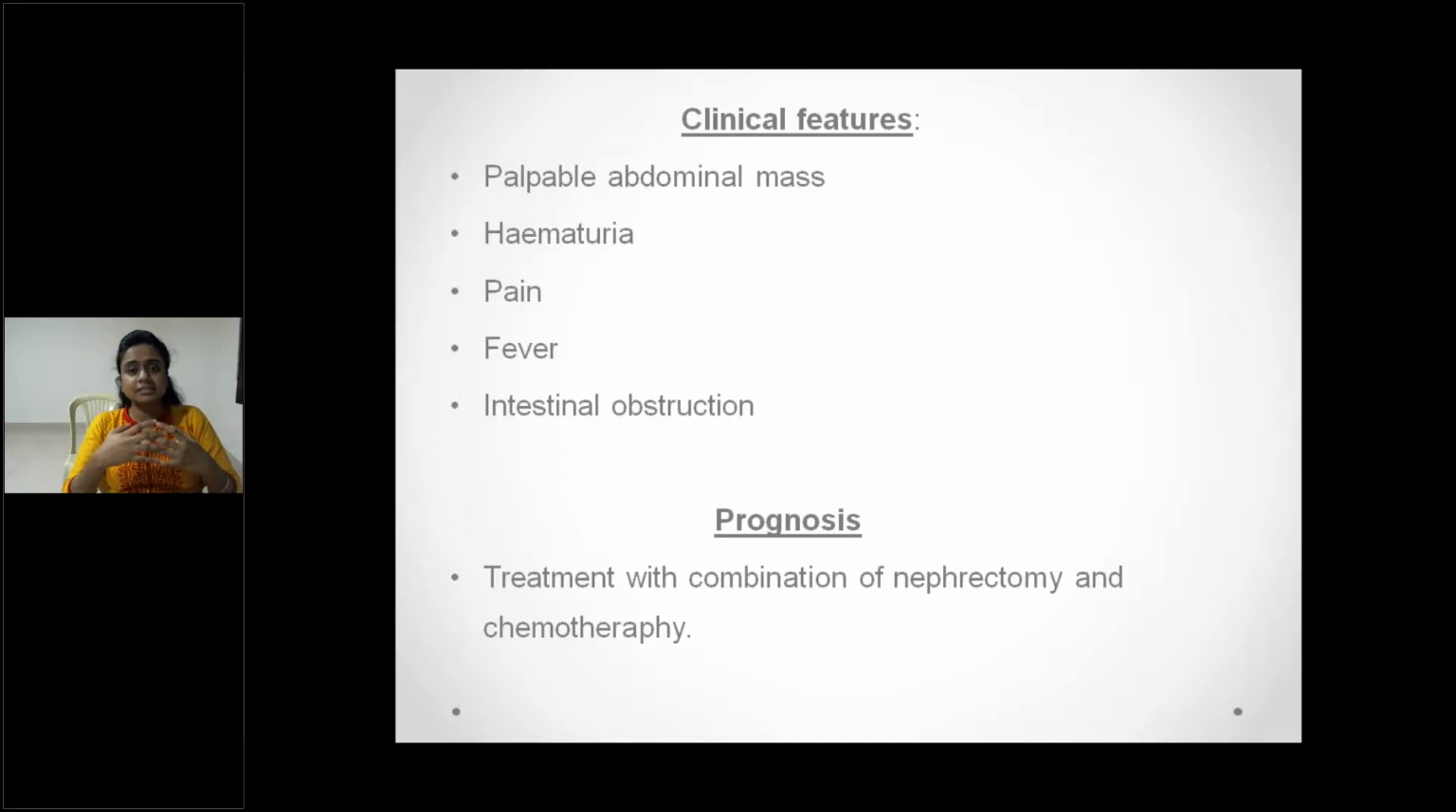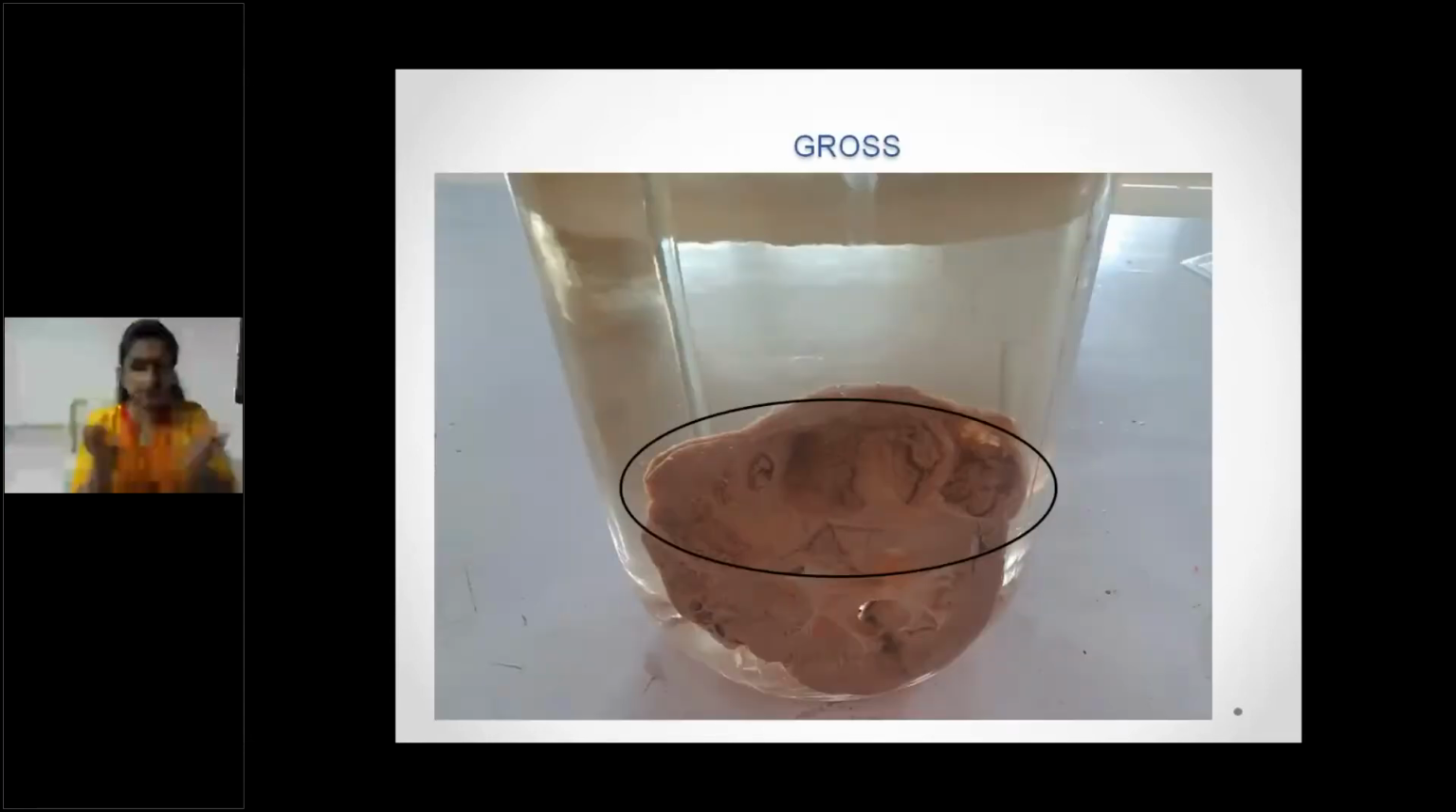Sometimes this goes into large size, 10 centimeters like that. There will be obstructive symptoms, pressure symptoms on intestine, bladder. So there will be intestinal obstruction also. So prognosis is generally good prognosis. This is the case, generally present in a specimen.